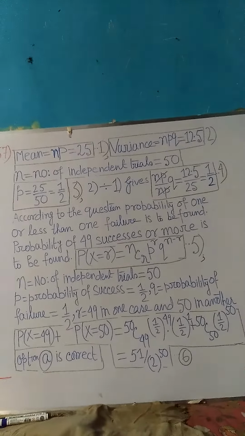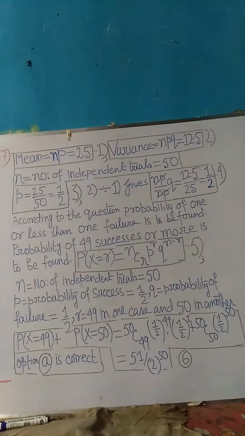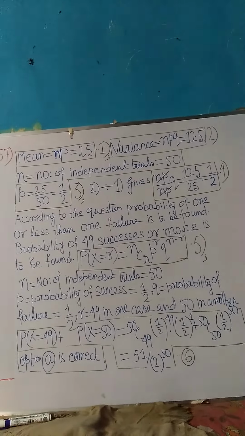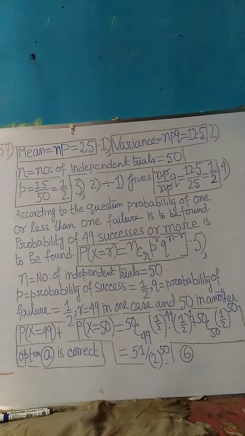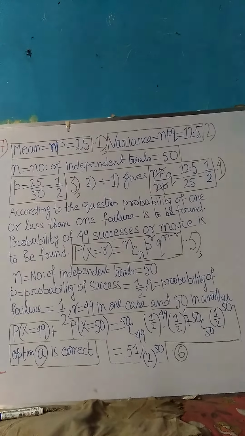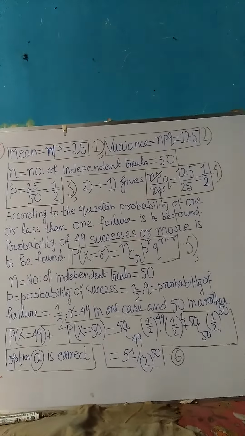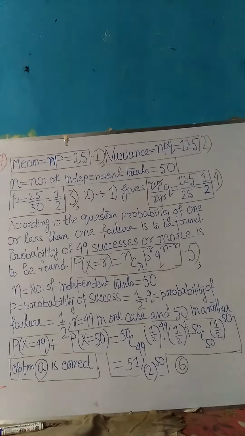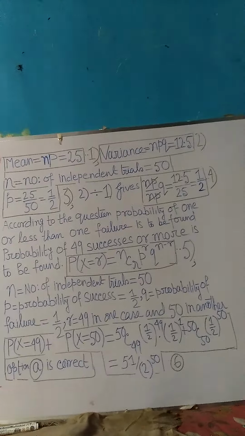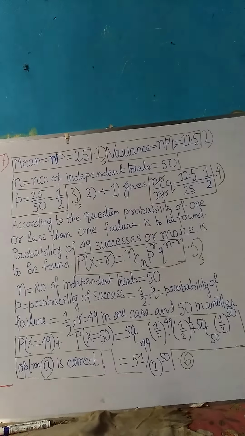Now, as mentioned on the board, n, small n, is equal to the number of independent trials, which is equal to 50. This point is mentioned on the board. Please look at that. So, using these in equation 1, p is equal to 25 by 50 equal to half, which is expressed in the form of equation 3.